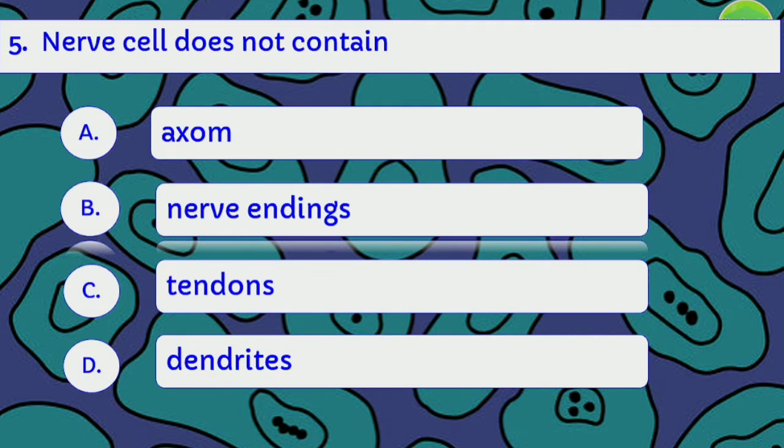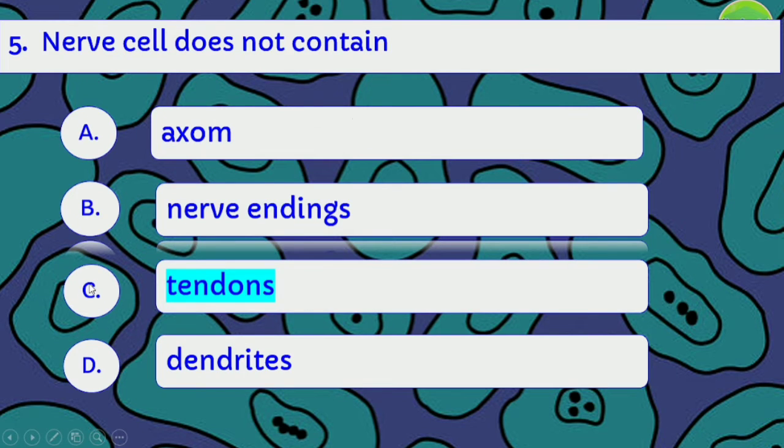Here is the fifth one. Nerve cell does not contain axon, nerve endings, tendons, or dendrites. The right answer is that a nerve cell does not contain tendon. The right answer is option C.